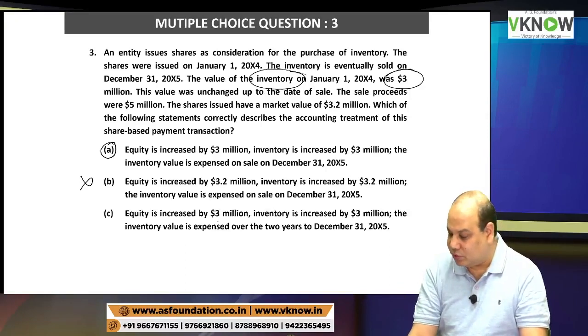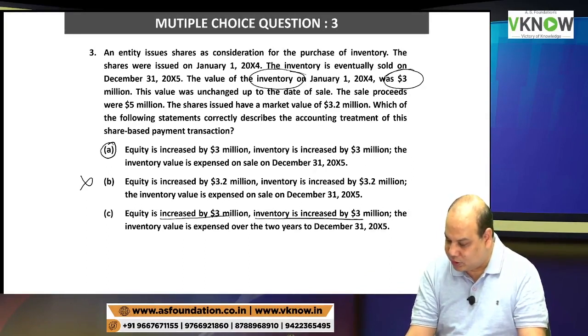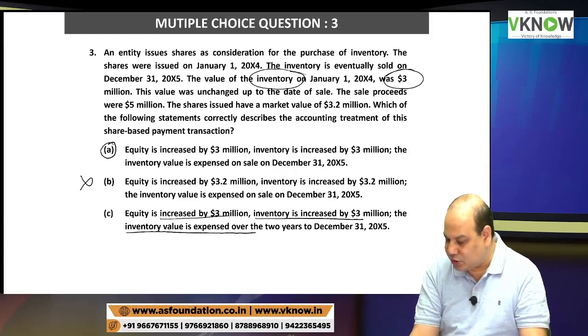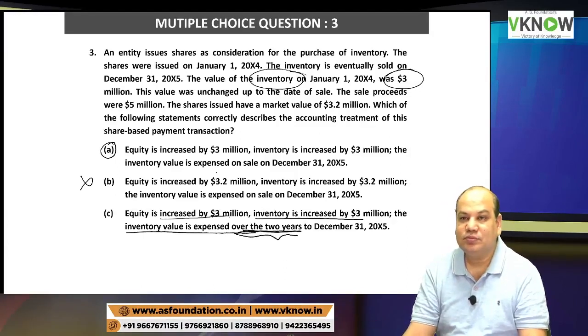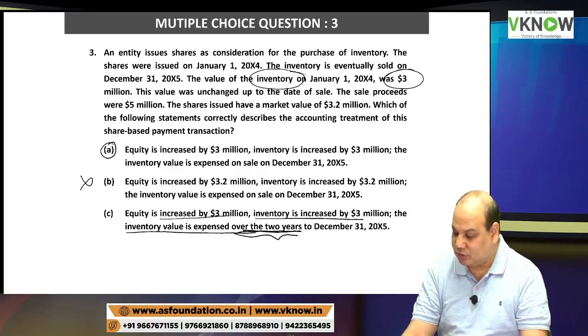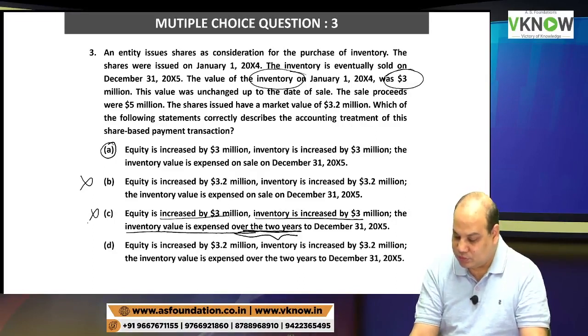Then the equity is increased by 3 million, inventory is increased by 3 million. First and third option are same. But here they are saying the inventory value is expensed over 2 years. That is wrong. Whenever you sell, that time you will expense it. Okay, third option is wrong.